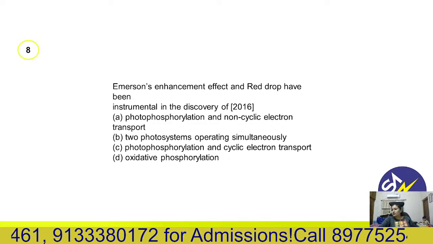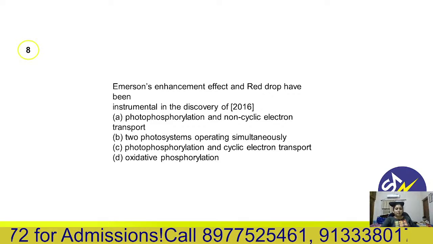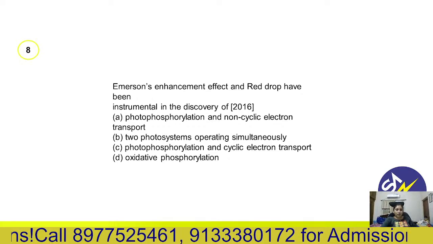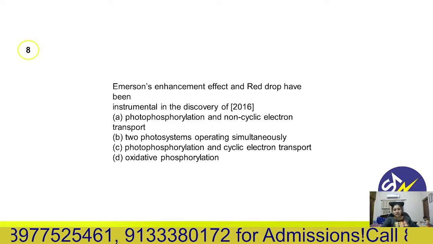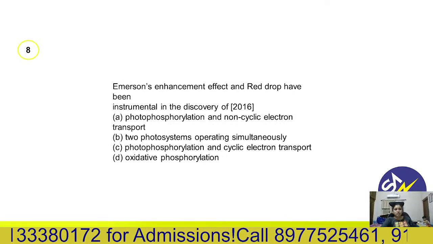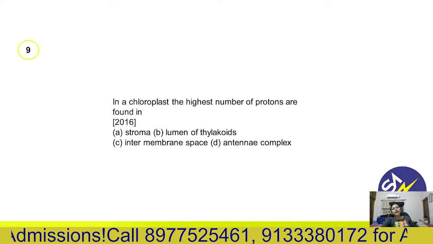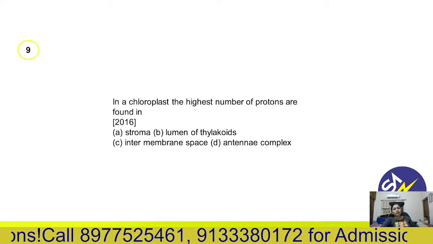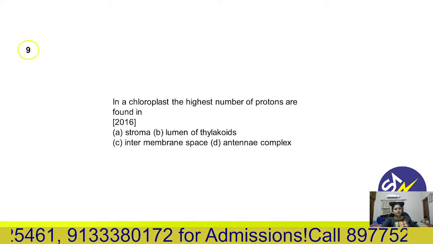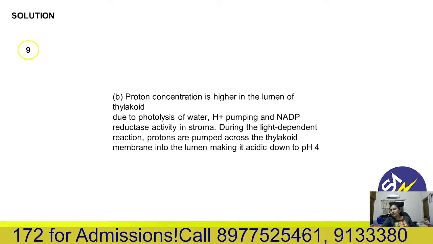Next question. The Emerson enhancement effect and the red drop have been instrumental in the discovery of what? The answer is B, two photosystems operating simultaneously. Next, in chloroplast, the highest number of protons are found in the stroma, lumen of the thylakoid, intermembrane space or antenna. Answer is B, lumen of the thylakoid. We have discussed this in the chemiosmotic hypothesis.